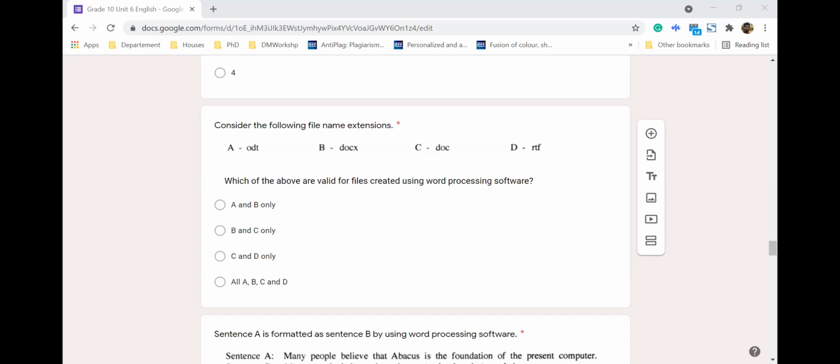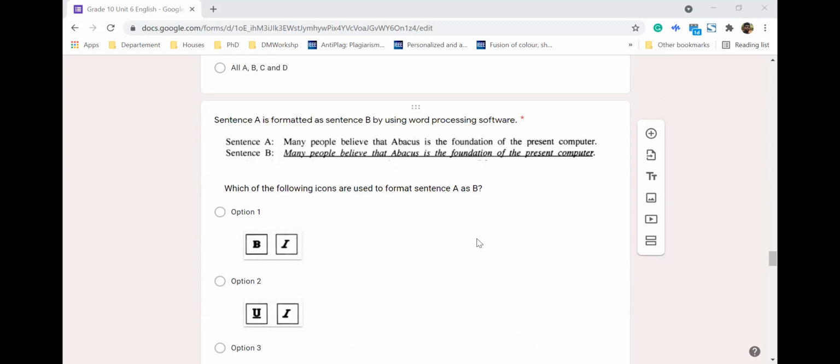RTF stands for rich text file, which means, again, when you type a document in WordPad, usually you get this, right? So the answer for this one is all A, B, C, D. All these file formats come under word processing software. I think it's a good question, and only about 30% of the class actually got this correct.